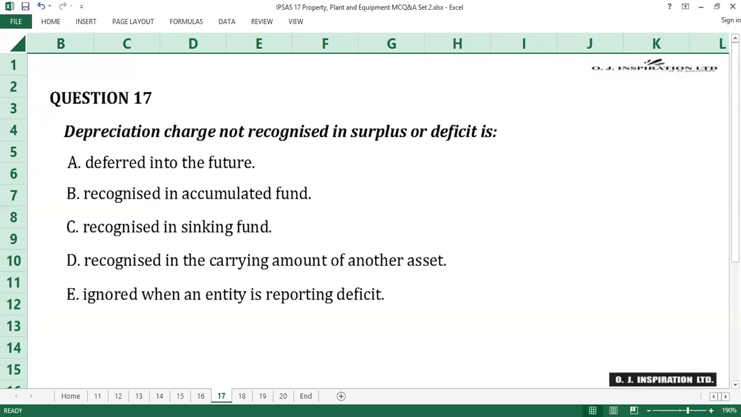Question number 17. Depreciation charge not recognized in surplus or deficit is A, deferred into the future, B, recognized in accumulated fund, C, recognized in sinking fund, D, recognized in the carrying amount of another asset, E, ignored when an entity is reporting deficits.